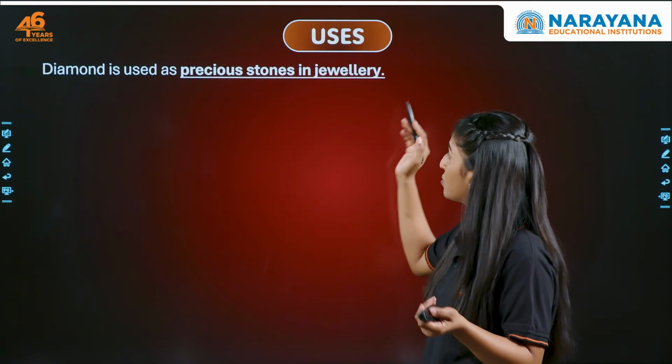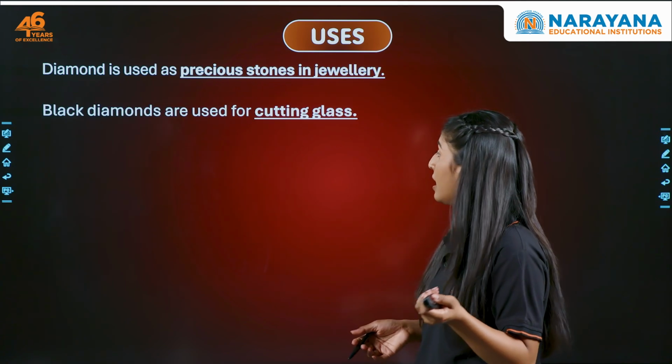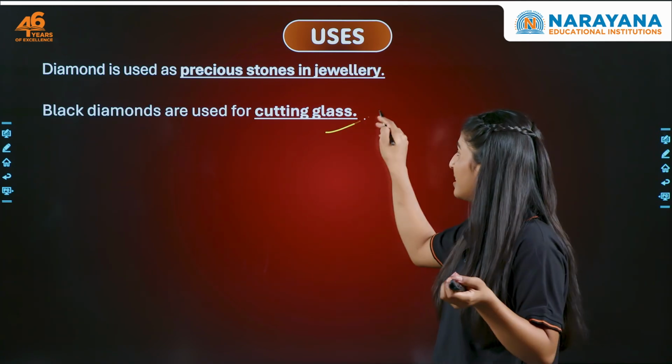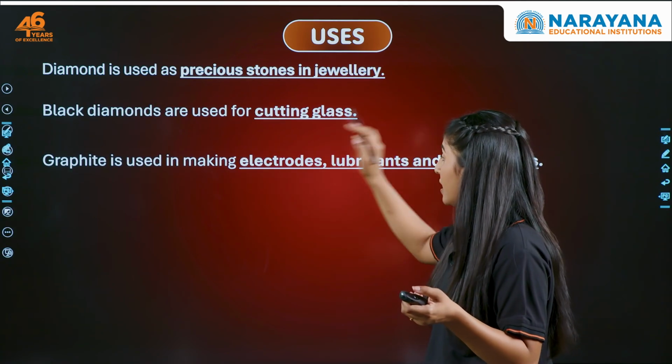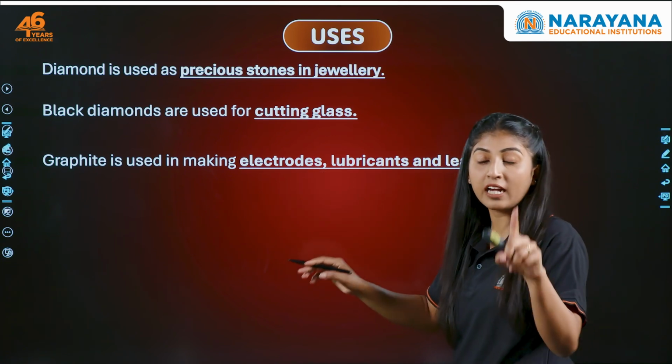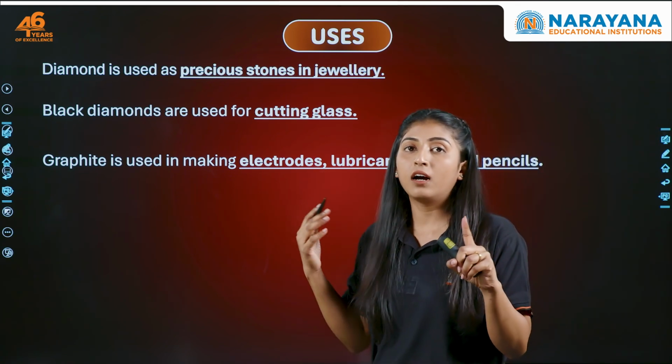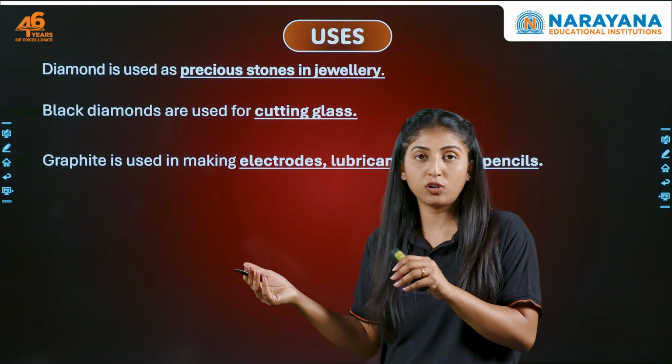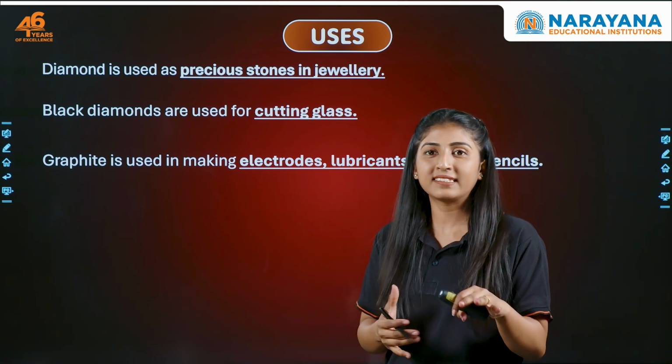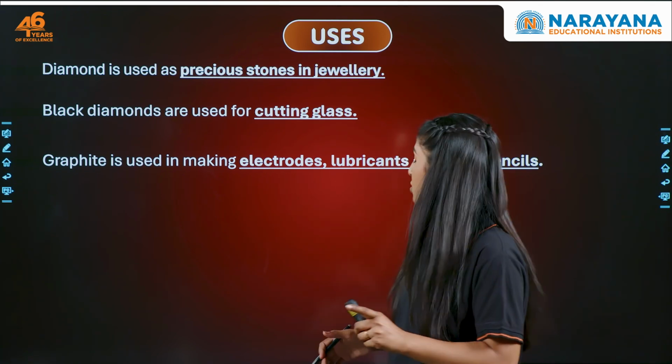So diamond is used as a precious stone in making jewelry. Then black diamonds are used for cutting glass. And then comes graphite, which is used as an electrode. You will study carbon electrodes, the electrodes made from graphite, in your grade 11th and 12th, okay, in electrochemistry.